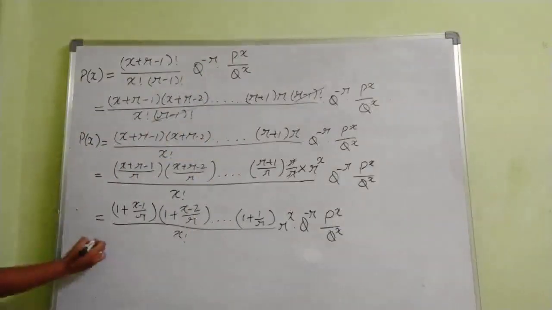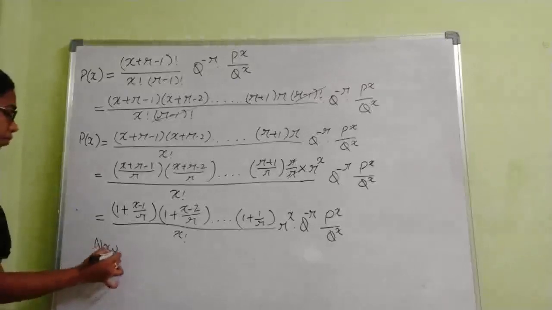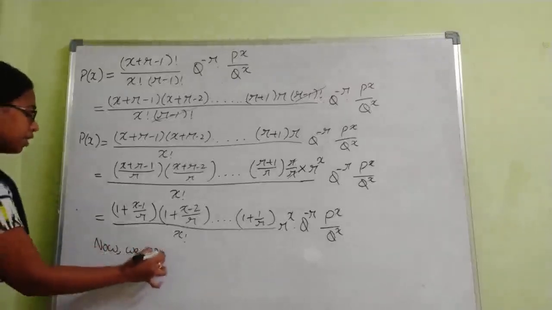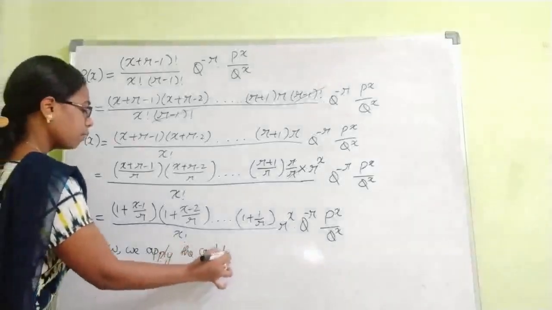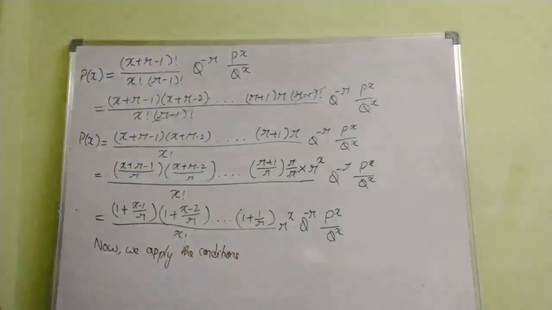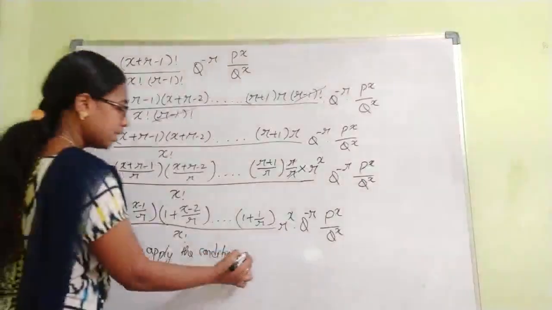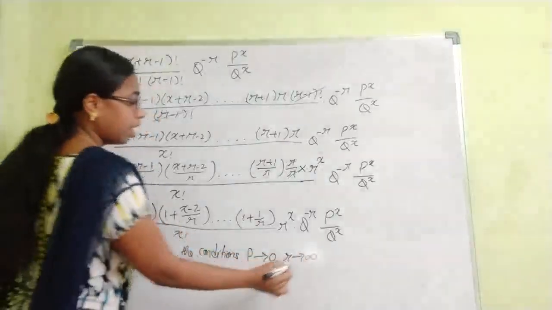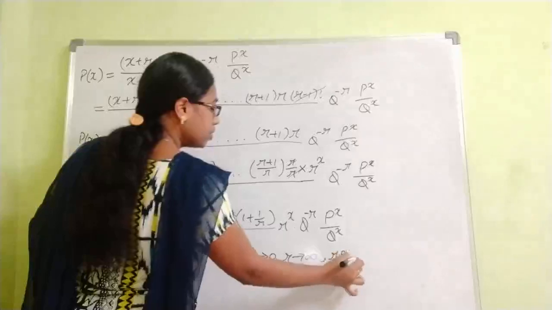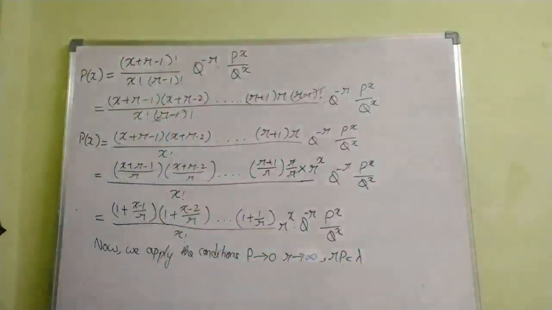What are the conditions we have? Now we apply the conditions. So what are the three conditions we have? That is p tends to 0, r tends to infinity, and rp equals lambda. So rp equals lambda means p equals lambda by r. That we will substitute in the next step. First we will write limit r tends to infinity. Copy it in here.